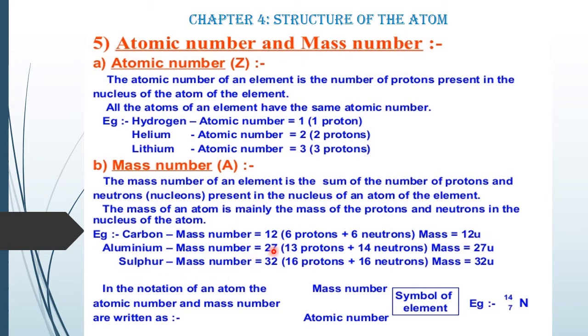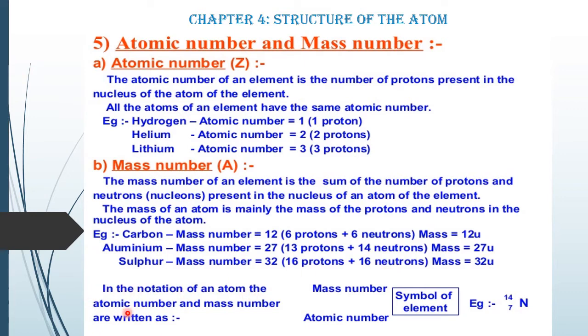Aluminium mass number 27. It has 13 protons, 14 neutrons, and 13 electrons. So the weight of the atom is lying in the nucleus. Protons plus neutrons, the atomic mass is 27 U. Sulfur mass number 32, 16 protons, 16 neutrons. So the mass number is 32 U, atomic mass unit.